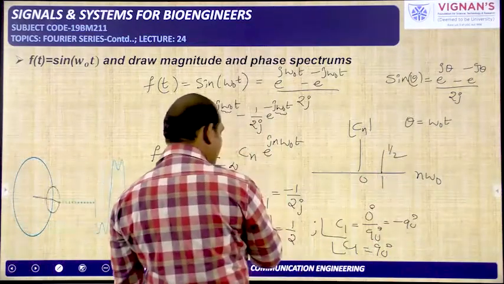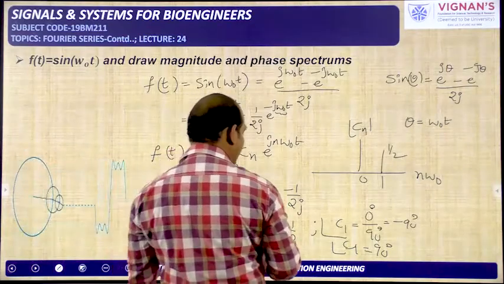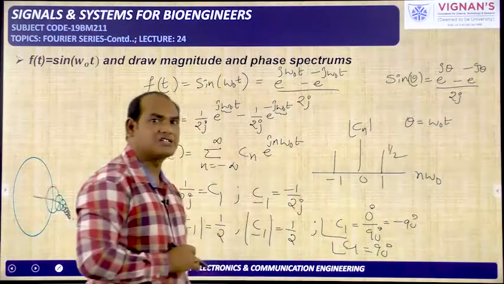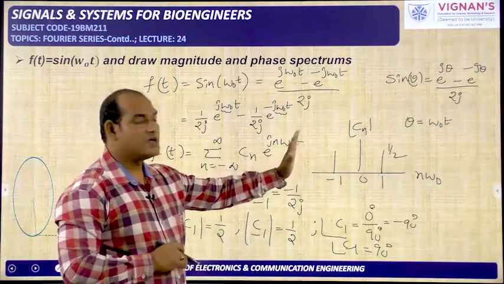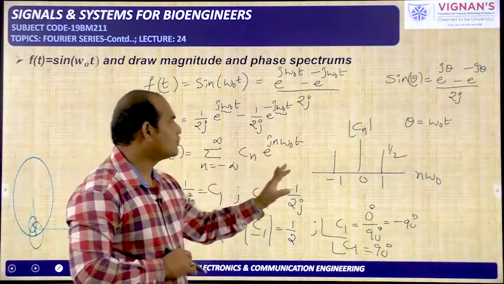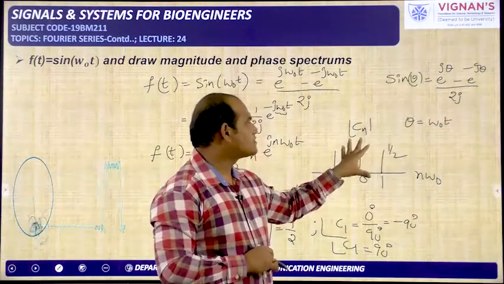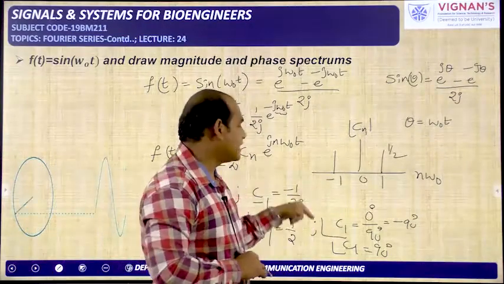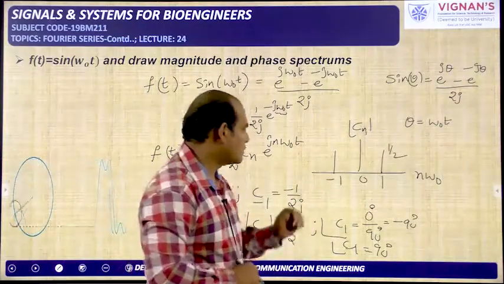And if you take n is equal to minus 1, that is C minus 1, that is also 1 by 2. So it is an even spectrum. Actually the magnitude spectrum in the Fourier series for a periodic signal is even. If you rotate this magnitude spectrum with respect to the axis, you will get the same thing. That's why it is an even spectrum.